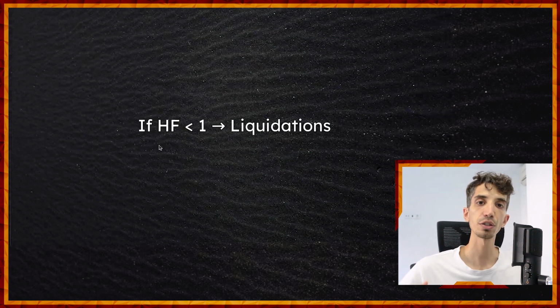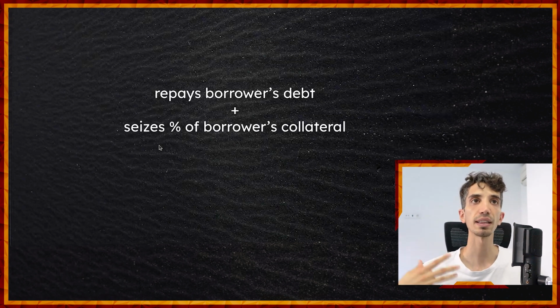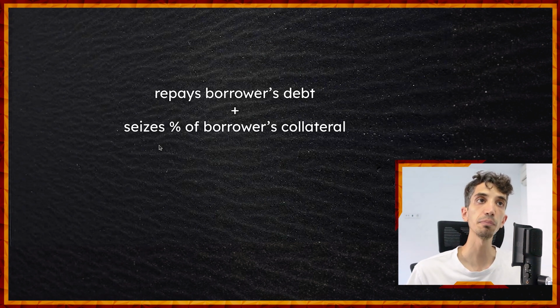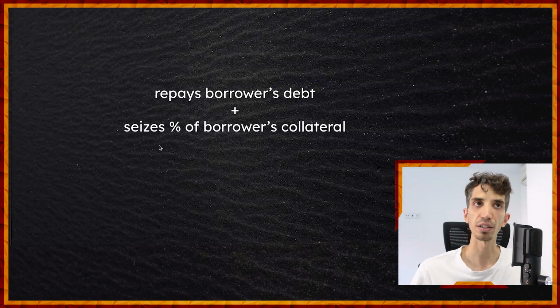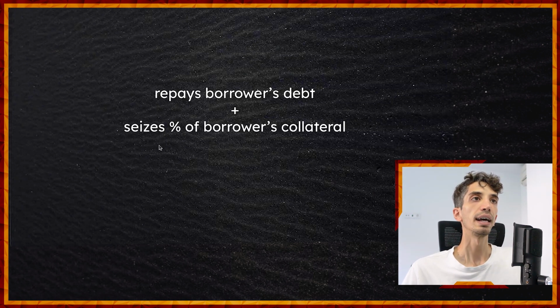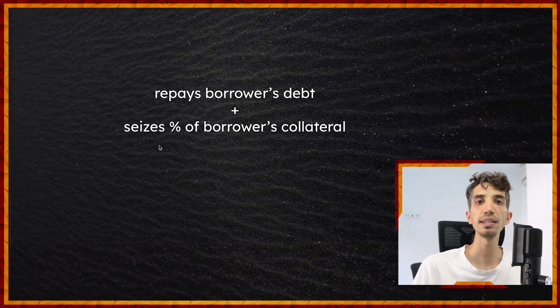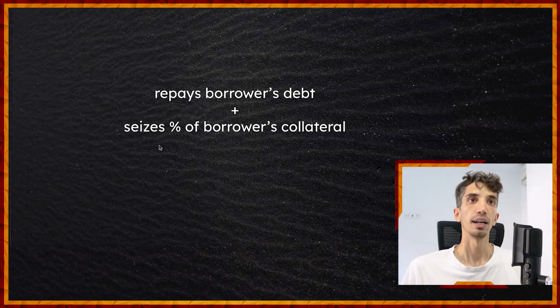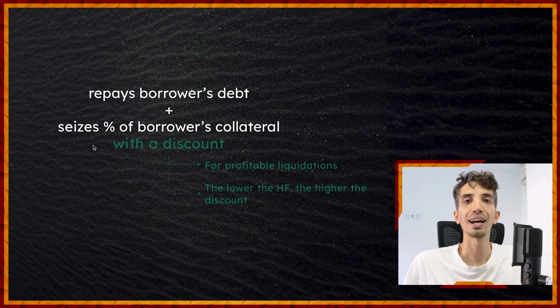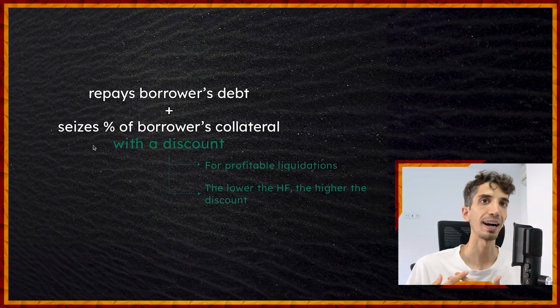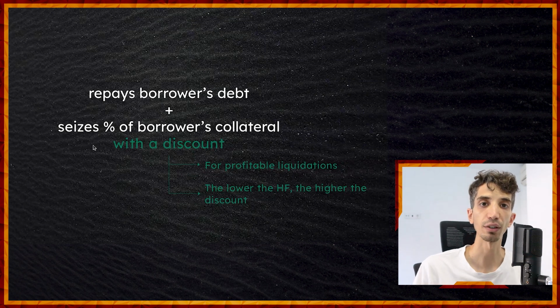I won't explain liquidations. Probably there are far smarter people out there that can explain liquidations on YouTube and in articles and everything. Let's just say that liquidations are a mechanism that DeFi protocols, in this case, implement, but liquidations are a thing in traditional finance as well, of course, where somebody repays the borrower's debt and in exchange will seize part of the borrower's collateral. Why would they do that? Well, because they will have a discount. They will have a way to make a profit out of liquidations. Otherwise, probably nobody would do them.